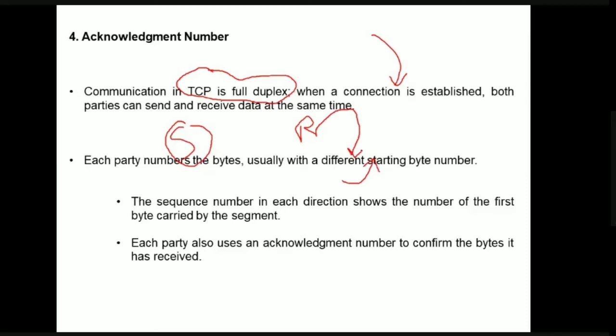So what does this specify? The sequence number in each direction shows the number of the first byte carried by the segment, obviously.